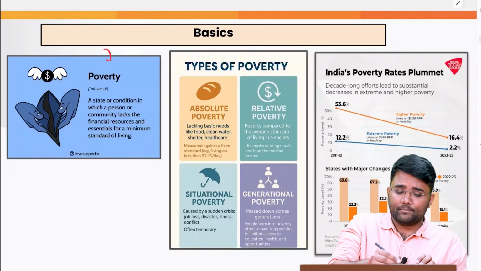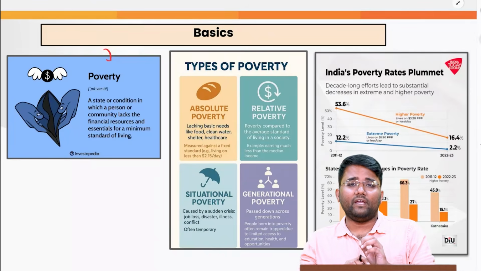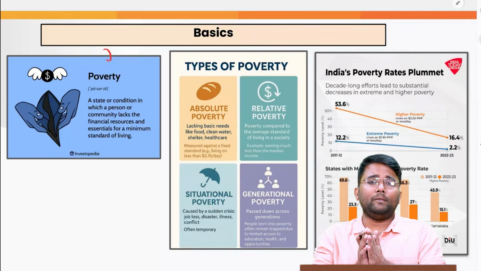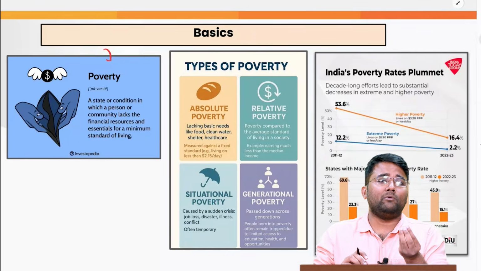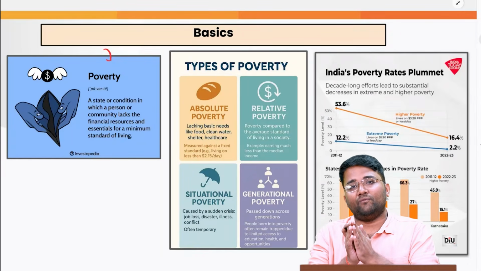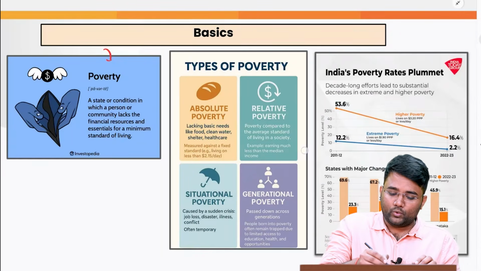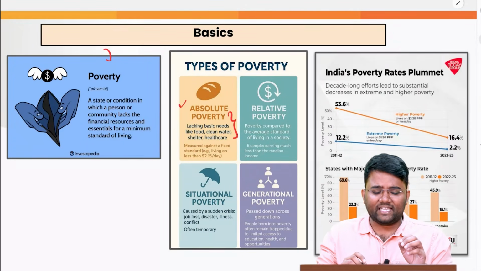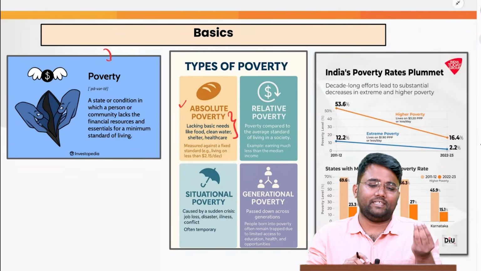So what exactly is poverty? It is a state or condition where the community or the people do not have even the bare minimum of financial resources to actually achieve the minimum standard of living. It can be categorized into absolute poverty, where people lack even the basic needs like food, clothing and shelter.